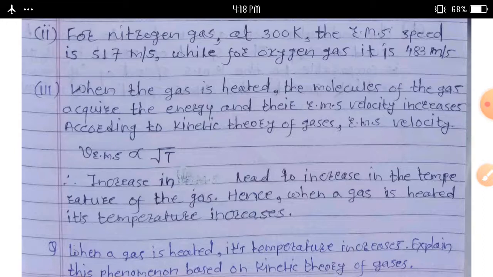Root mean square velocity V_RMS is directly proportional to square root of T. Increase in V_RMS leads to increase in the temperature of the gas.